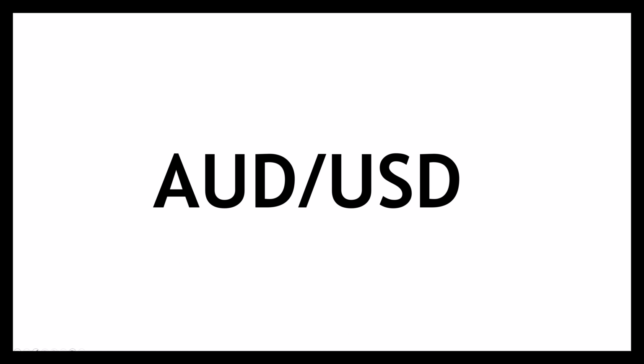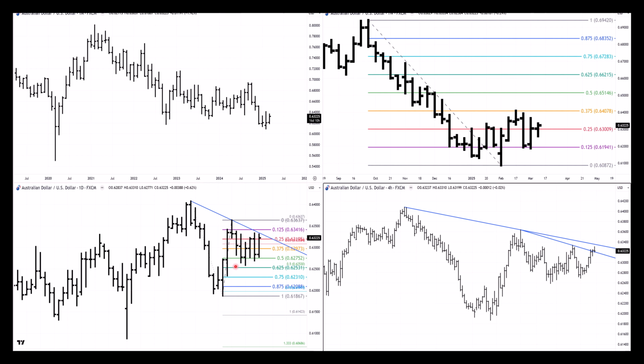So let's kick it off with the Aussie dollar US dollar. You can see it was a very, very quiet week. Only 75 ticks of range from the bottom of the week to the top of the week. A tiny week. You can see it was an inside week here, which means that all of the data for this week is contained within the price bar for last week. So very, very tiny. Not much going on there.